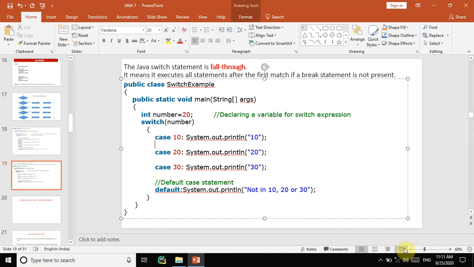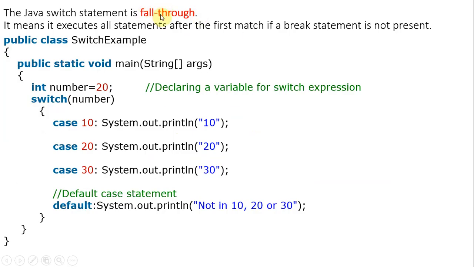So fall through means, in general, in the switch syntax we need to specify the break. If you didn't specify break, that is entirely called a fall through switch, which means after the first match all the remaining statements are executed, because we didn't specify any break. That means 20 and 30 will be printed, not 10. We didn't get any 10 because the first match happens at 20.